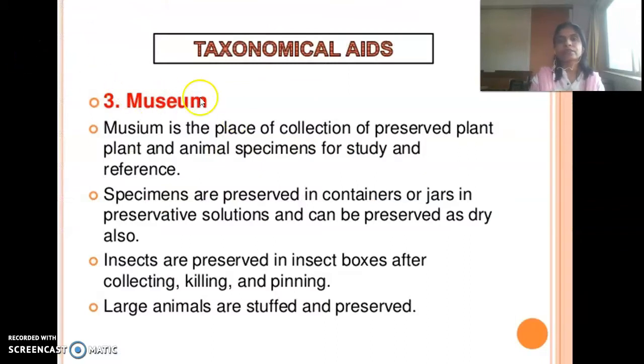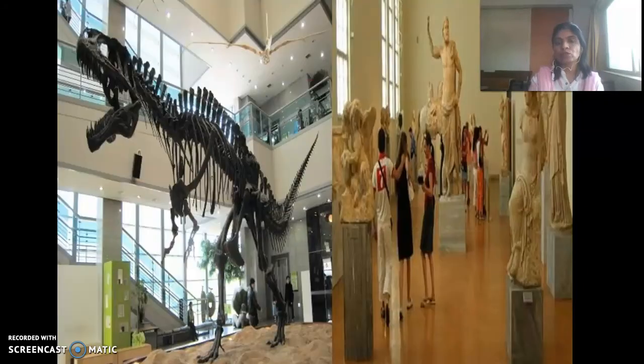The next taxonomical aid I would like to discuss is the museum. So what is a museum? A museum is a place or a center that is generally set up in educational institutes like colleges as a hub of biodiversity.